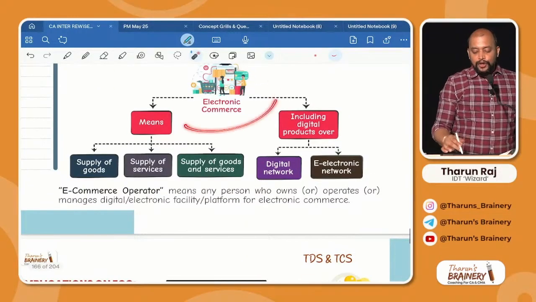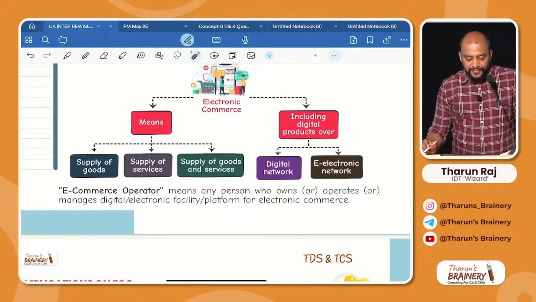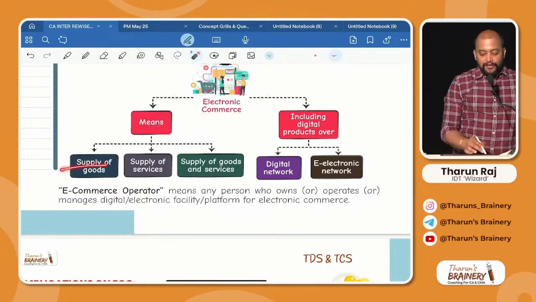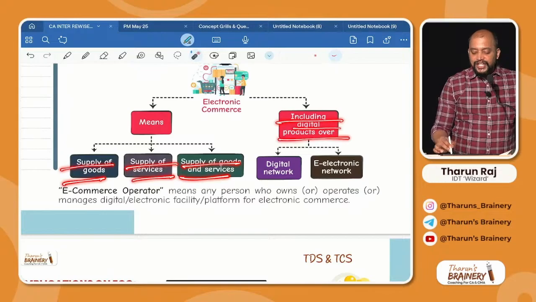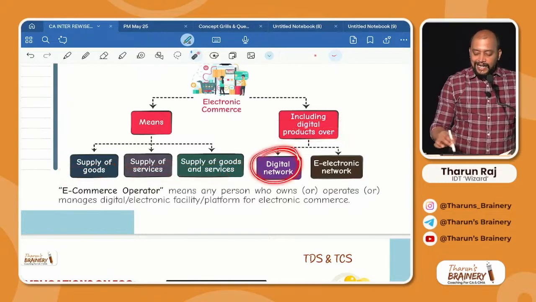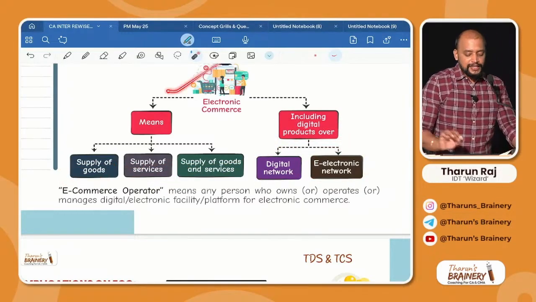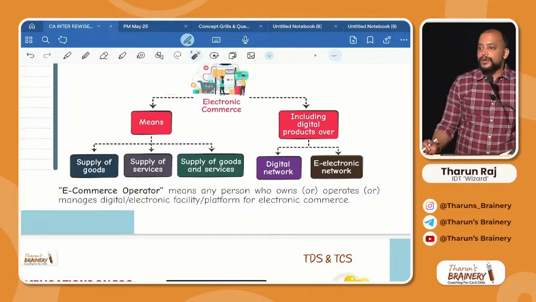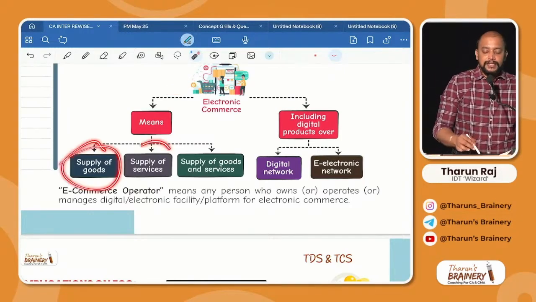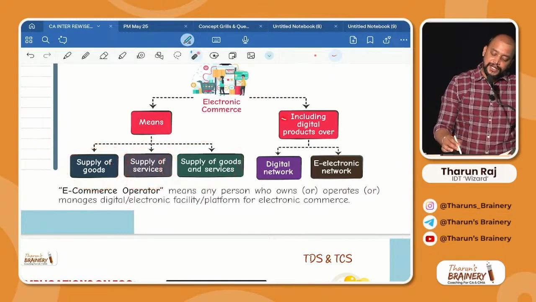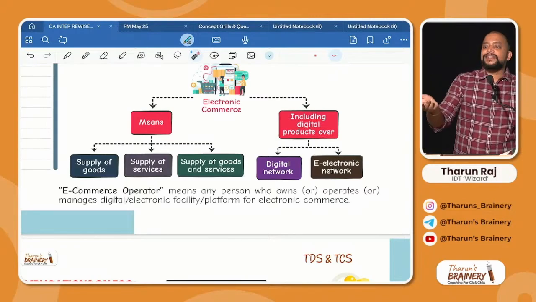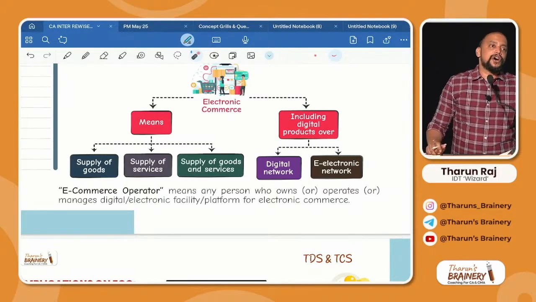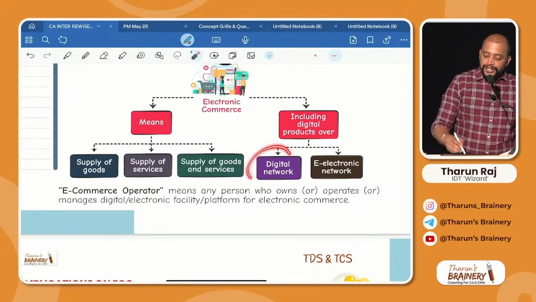Now look into e-commerce. What is the meaning of e-commerce? E-commerce means supply of goods or services or both goods and services, including digital products, over a digital network or electronic network. Maybe for the definition they can ask, what is e-commerce? Goods, services, both goods and services, including digital products. Digital products means what? Video lectures. A video lecture is a digital product. Video lectures or movies, etc., through a digital network or electronic network.